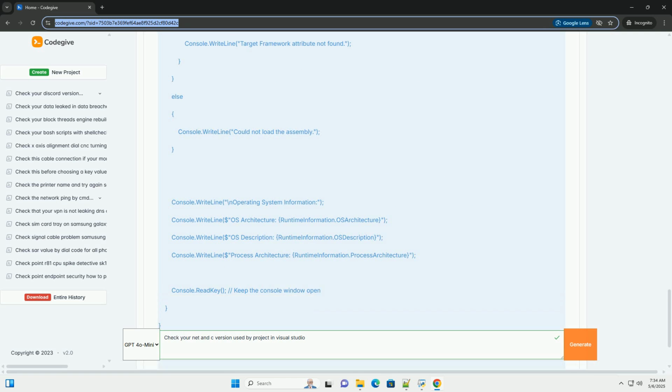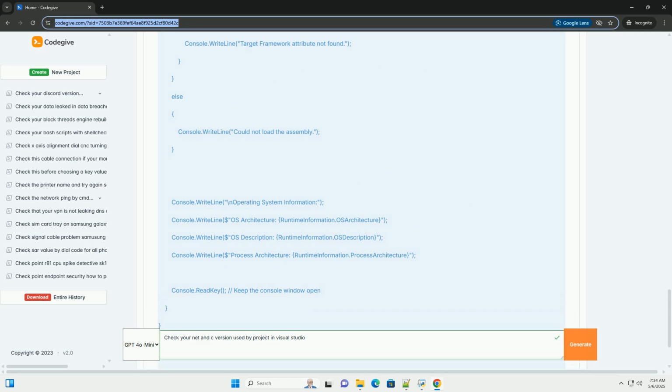Checking .NET Framework version in Visual Studio. For .NET projects, there are several ways to check the .NET Framework version used by your project. 1. Using the project properties GUI. This is the most straightforward and common method.